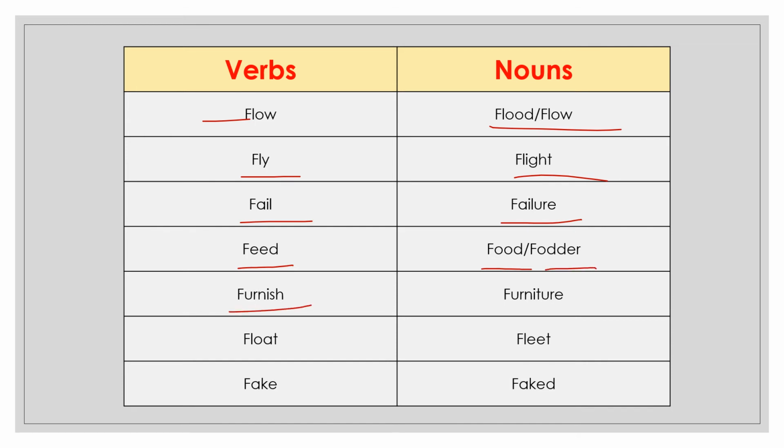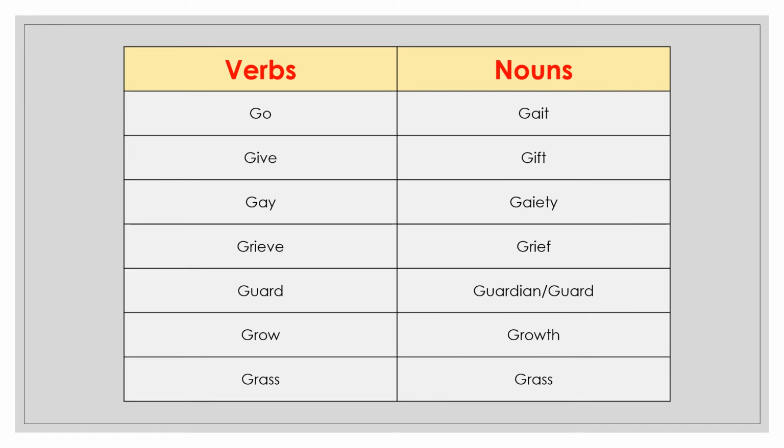Next is furnish. Its noun is furniture. Next is float. Its noun is fleet. Next is fake. Its noun is faked. Just notice D added to fake. It becomes noun. Next word is go. Its noun is gate, GAIT. Next is give. Its noun is gift. Next is gay. It's gaiety.